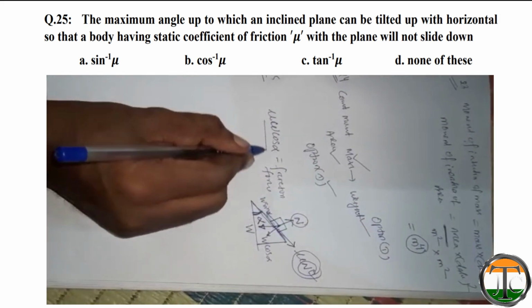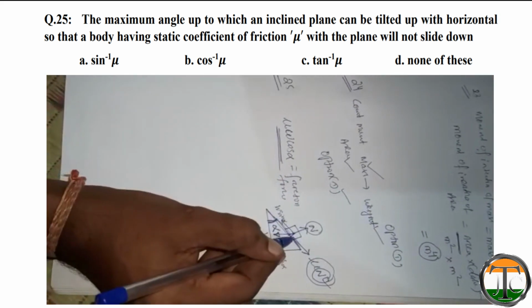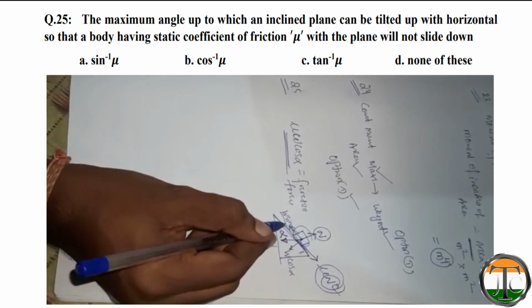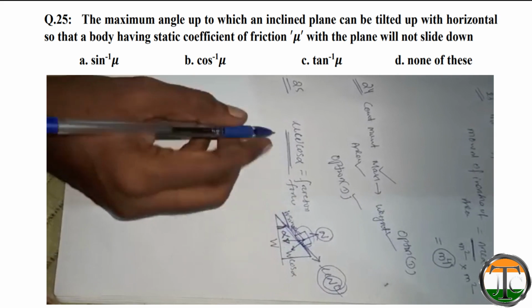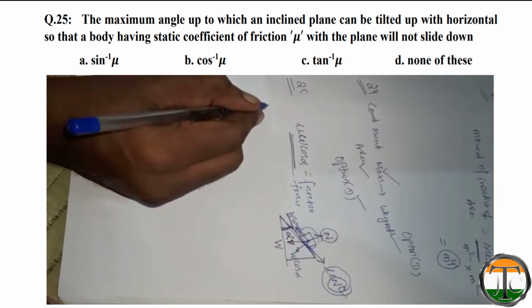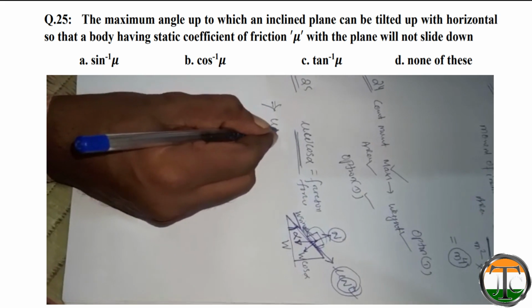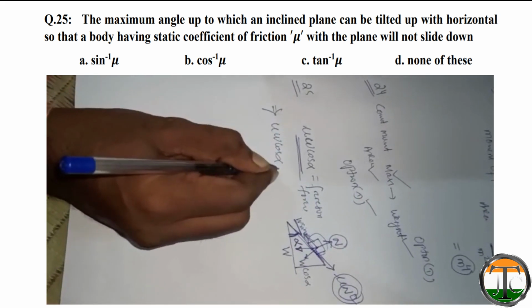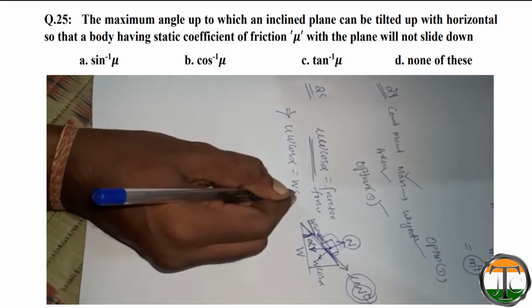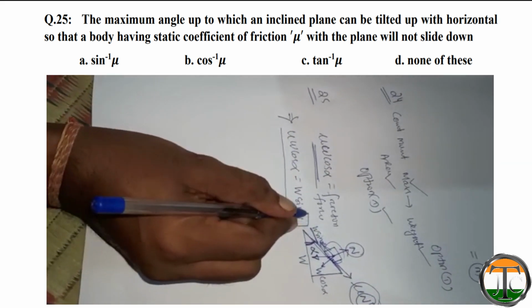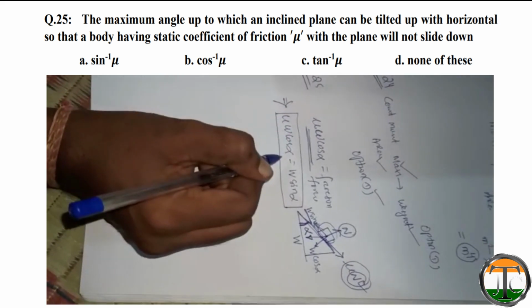So this frictional force resists the body moving downward. The downward force is W sin alpha. That means at the extreme condition, mu W cos alpha is equal to W sin alpha. When this condition is equal, this is the extreme condition.